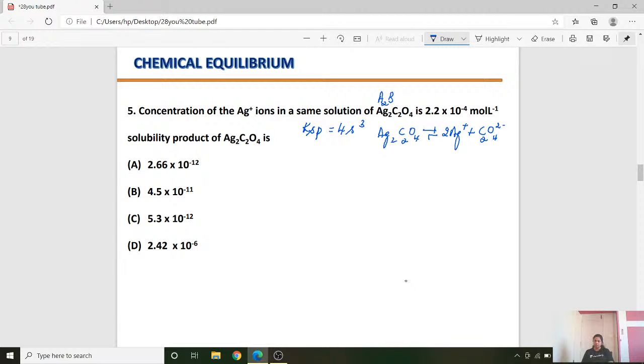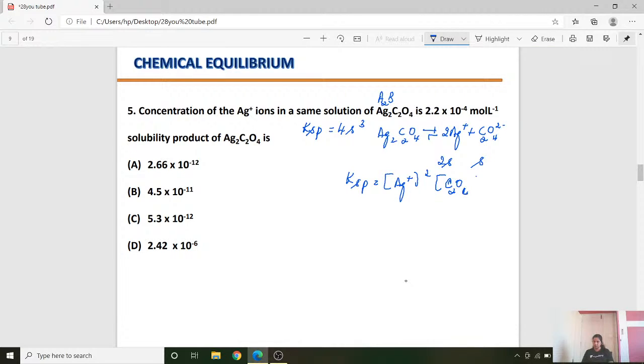Now, let us consider the solubility as S. For Ag plus it is 2S and for C2O4 2 minus it is S. This is 1 mole, so S for C2O4, and for 2 moles, 2S. We know Ksp is equal to Ag plus raised to the power 2 times C2O4 2 minus.